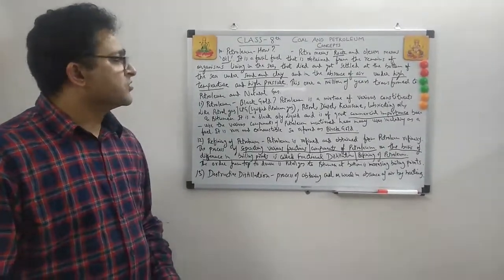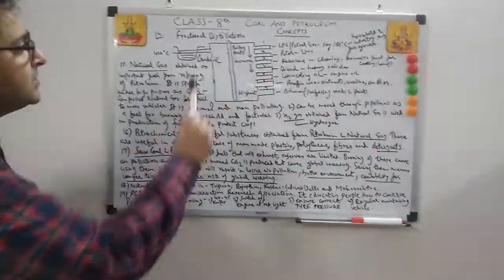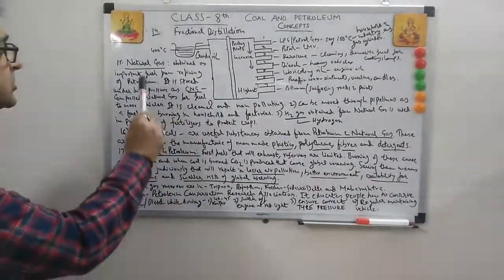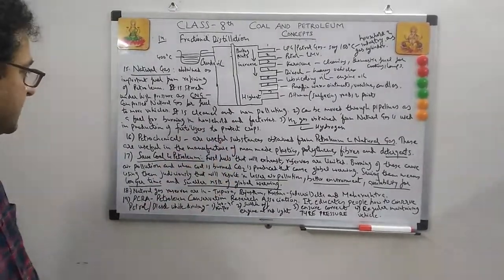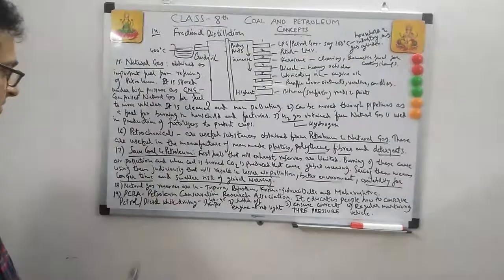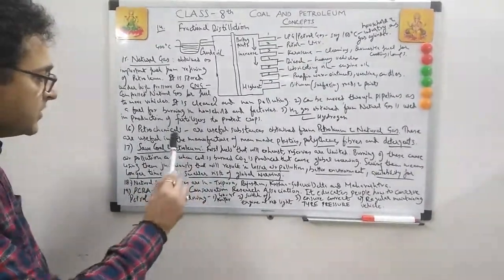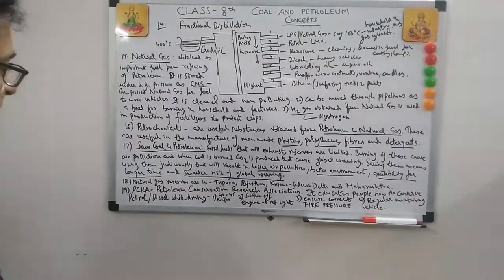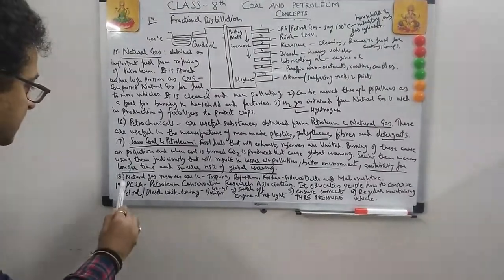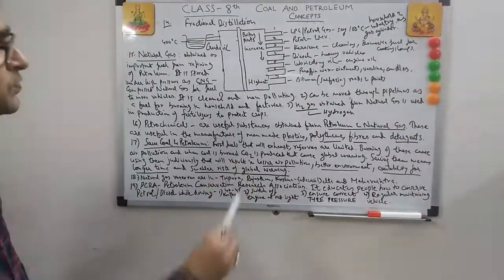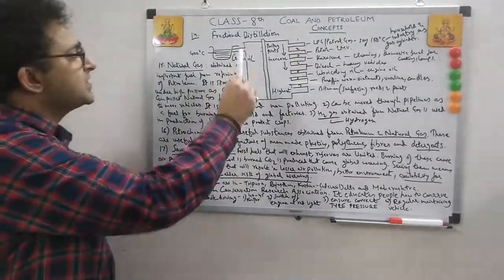Right, I'll then proceed further. We'll discuss fractional distillation, then we'll discuss natural gas and the benefits of natural gas, we'll discuss petrochemicals, why we need to save coal and petroleum, then where the natural gas reserves are in India, what is PCRA and what does PCRA do. So let's start. Fractional distillation, as I discussed before.